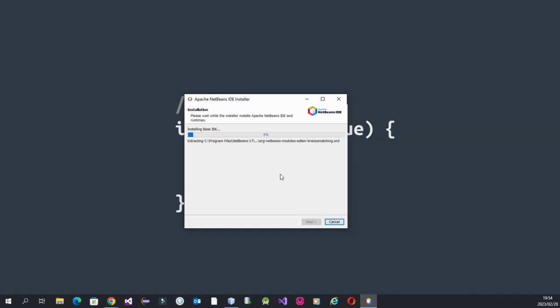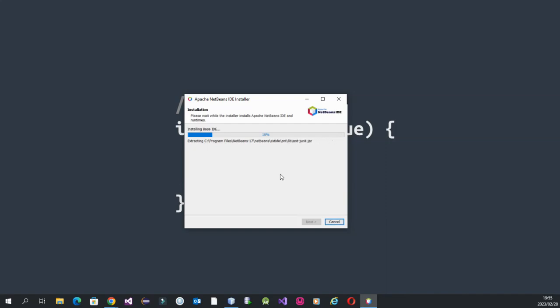And yeah, there are other IDEs that you can use to write your Java programs. You can use Eclipse as well, which will also allow you to write programs in Java. You just have to install that. But in this tutorial, we'll be using NetBeans IDE.